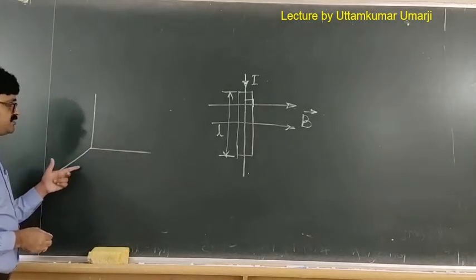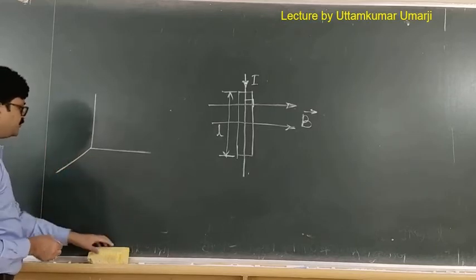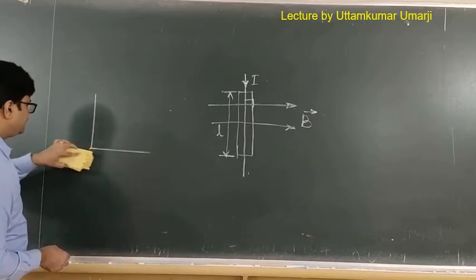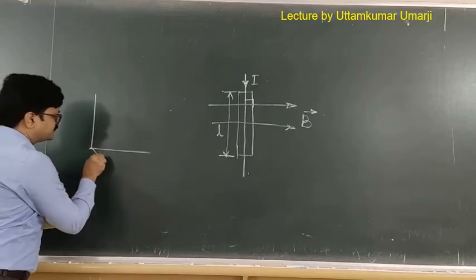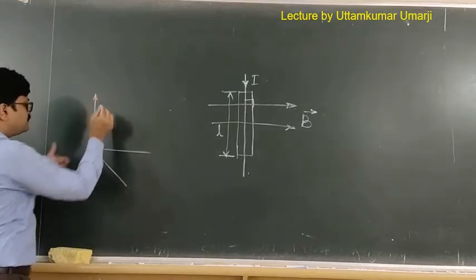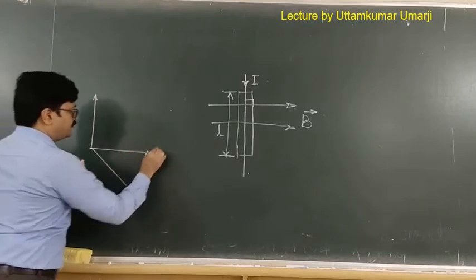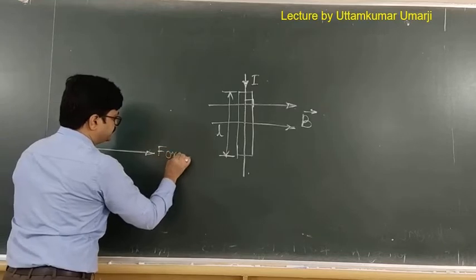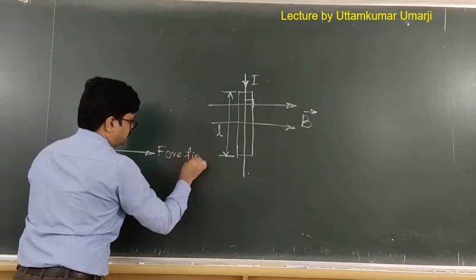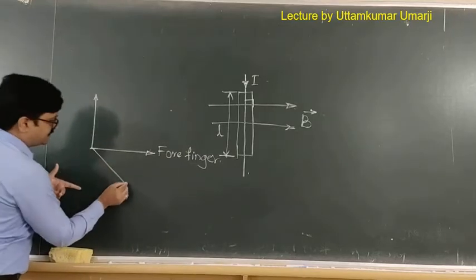Now this is the left hand stretching I am making here. I think this is okay. So this is the thumb that I am showing here. This is the forefinger here, and this is the current direction.